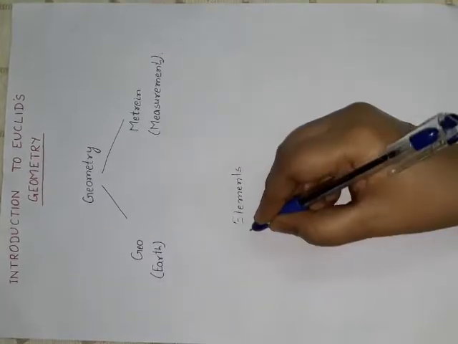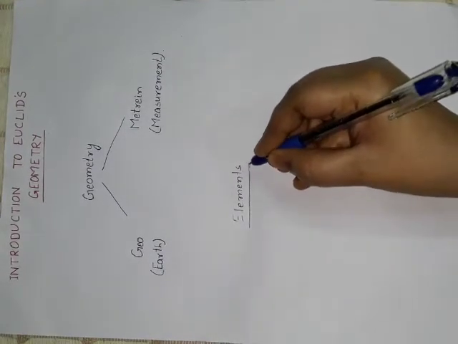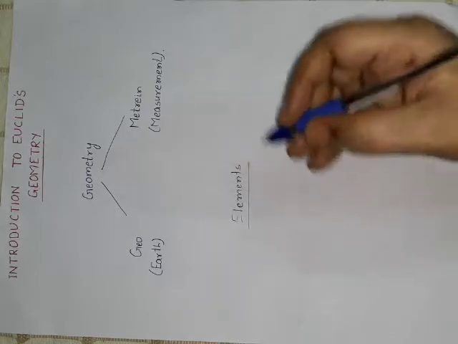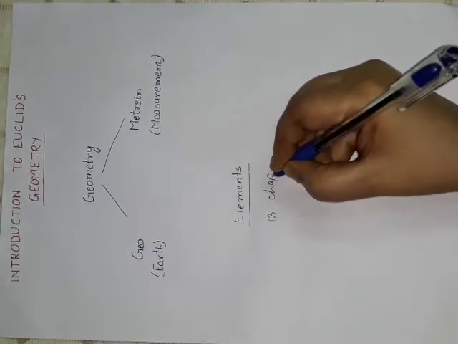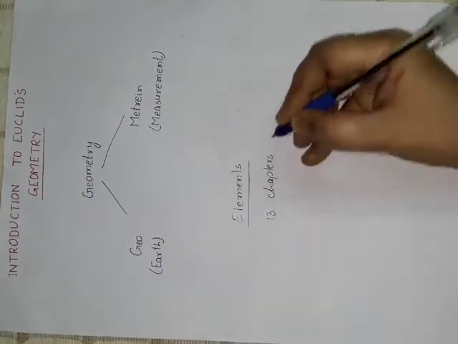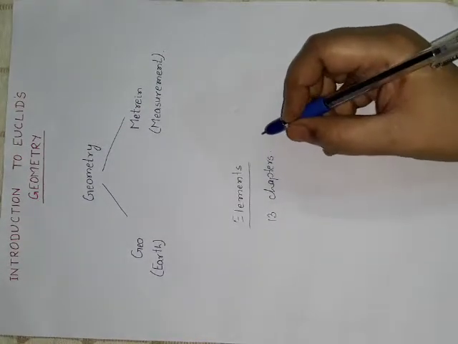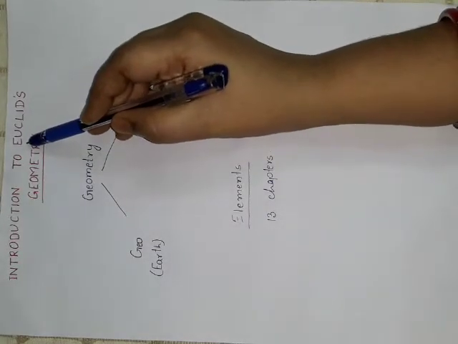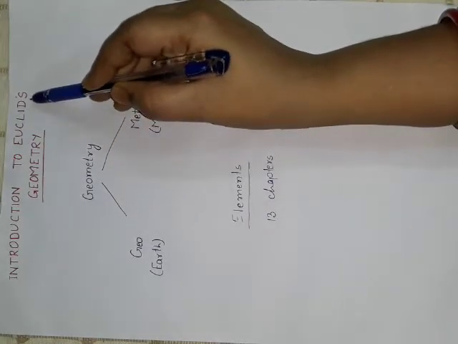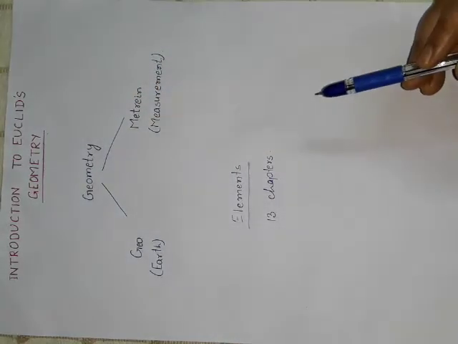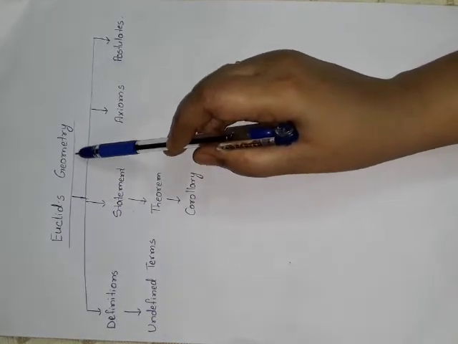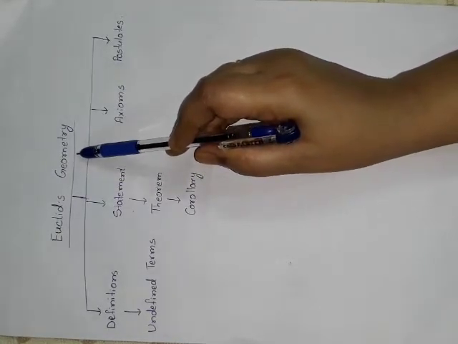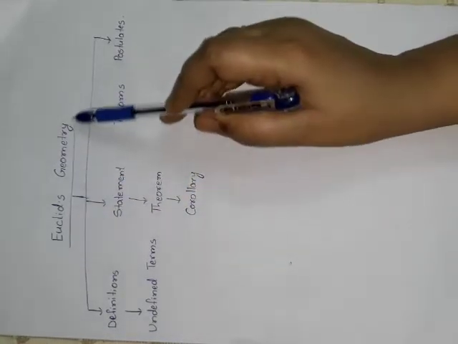Elements is the book in which he collected everything. Elements has 13 chapters and each chapter is in the form of a book, and for this contribution we honor Euclid as the father of geometry. And this Euclid geometry is the base of modern geometry. Whatever concept we get from Euclid geometry is also used in our modern geometry.